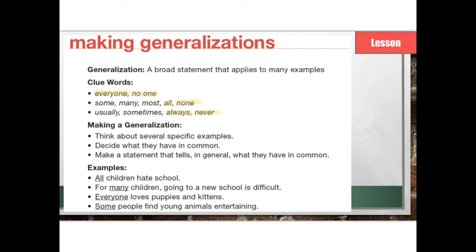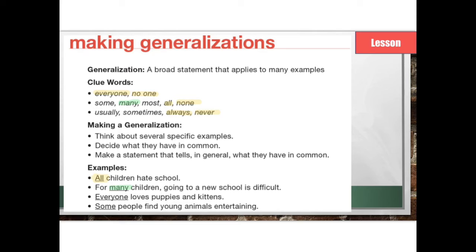Examples: all children hate school. Notice they used an ultimatum word, all. That would be too broad of a generalization. I am hoping that not all students hate school. In fact, I'm kind of hoping that you all might secretly like it. All right. For many children, going to a new school is difficult. Many is a generalization that gives room for people who disagree, so this one could be a valid generalization.